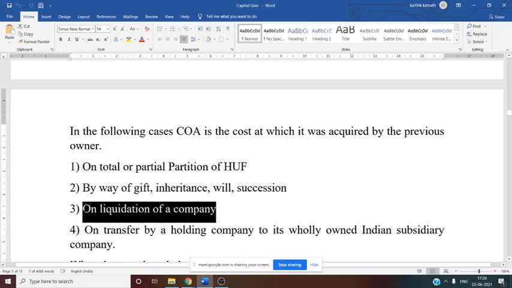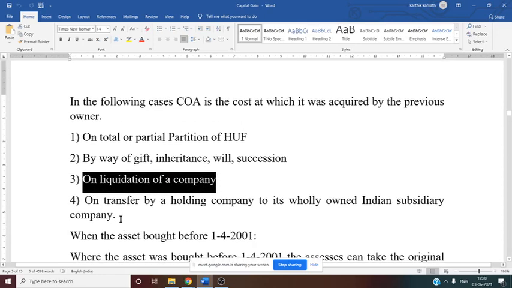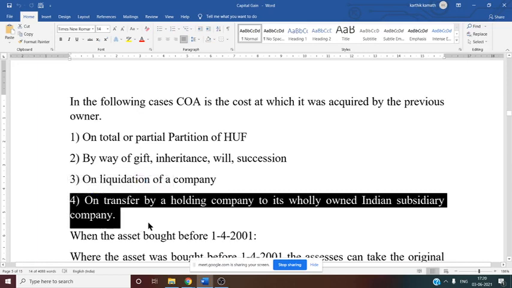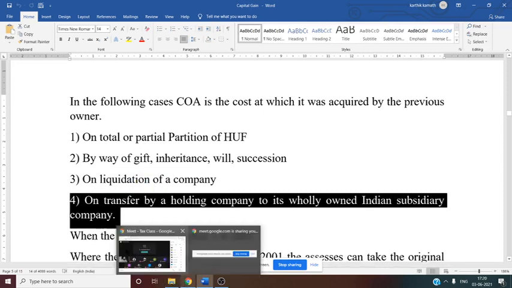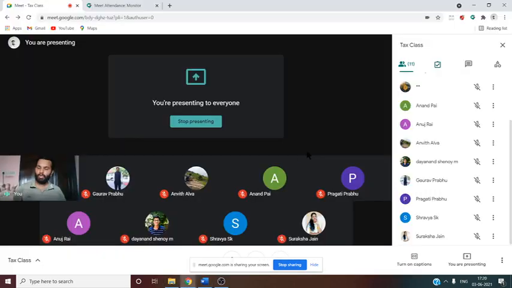Then on liquidation of a company, again COA is of the previous owner. On transfer by a holding company to its wholly owned Indian subsidiary company, again here the COA of the holding company we have to see, because here we have to consider the previous owner.